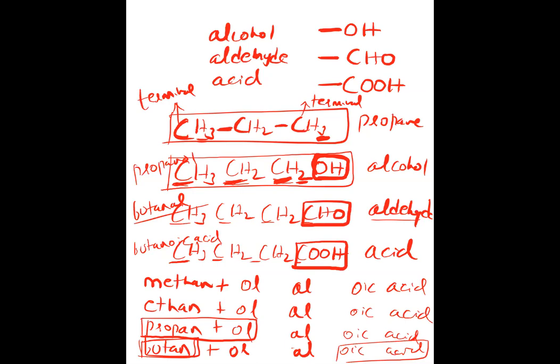This much only will be asked in the exam. Only whatever I'm telling you now. This type of questions only. Just identify whether OH is there, CHO is there, COOH is there. If OH is there, you follow the method. I told you the method also. They won't give you a question in which double bond, everything is mixed like that. Have you written this or not? This page, please write it.